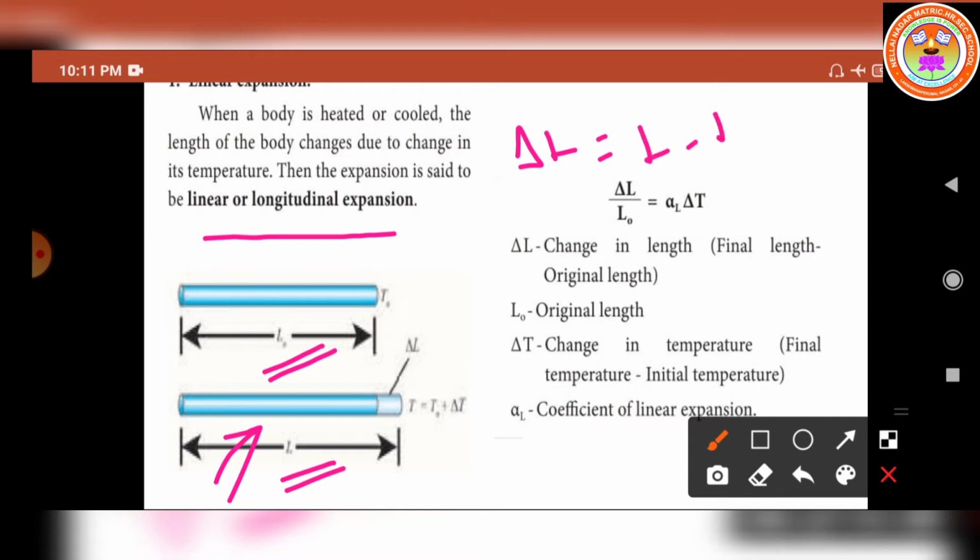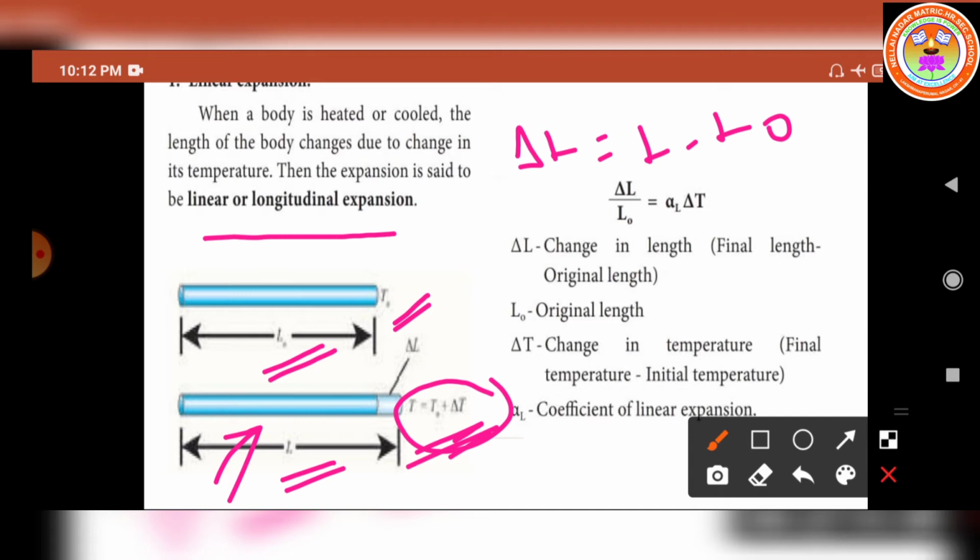L, and the initial length, denoted by the symbol L0. At the initial temperature T0, heat energy is applied. It raises the temperature. The change in temperature is denoted by the symbol delta T. So the final temperature is equal to T0 plus delta T.